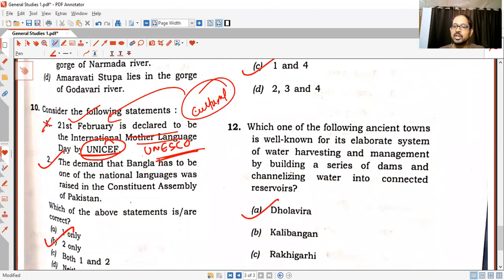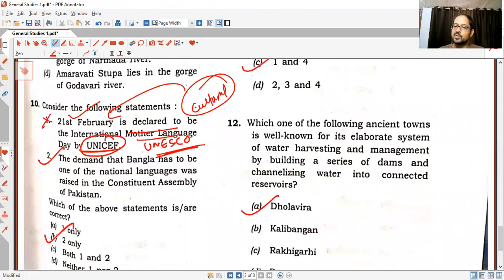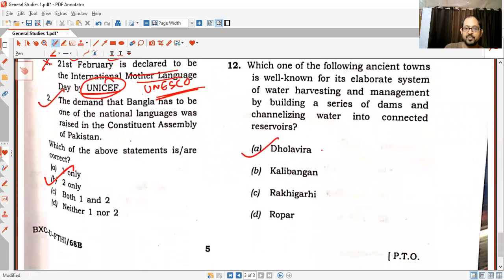Next, again a very direct question: which one of the following ancient towns is well known for its elaborate system of water harvesting and management by building a series of dams and channelizing water into connected reservoirs? The answer is Dholavira. A direct question, not Kalibangan, nor Lothal, and not Ropar. So this was all about the first 12 questions.